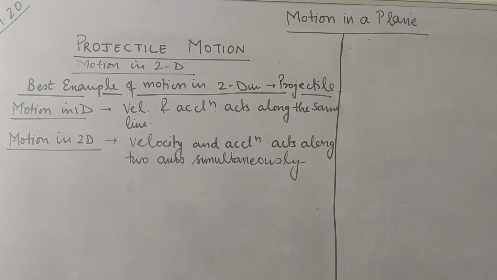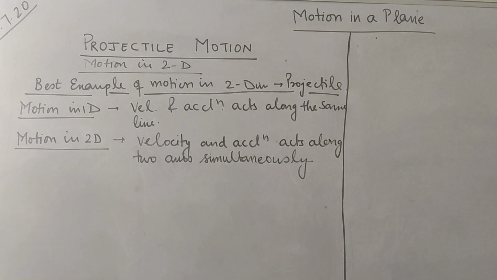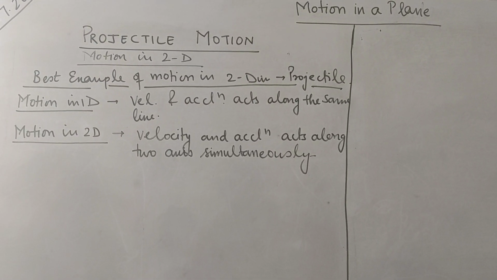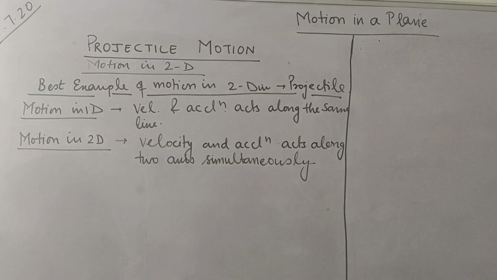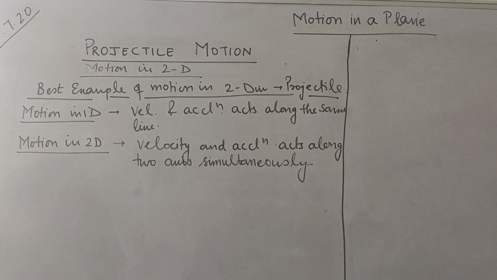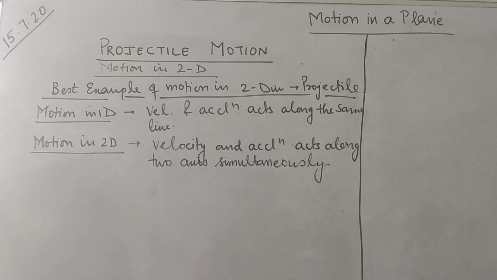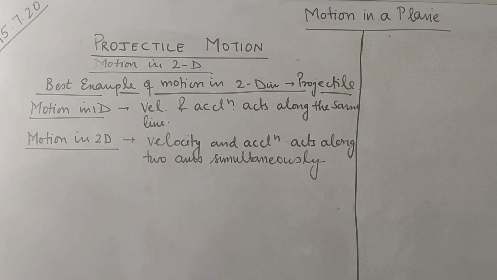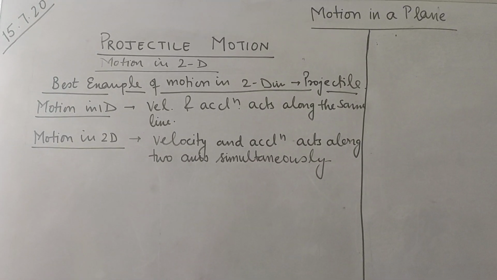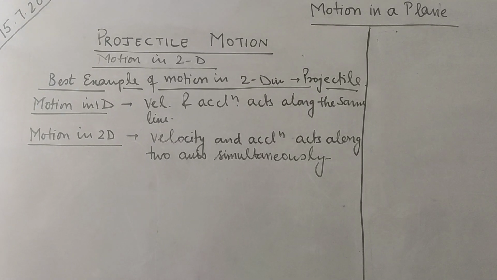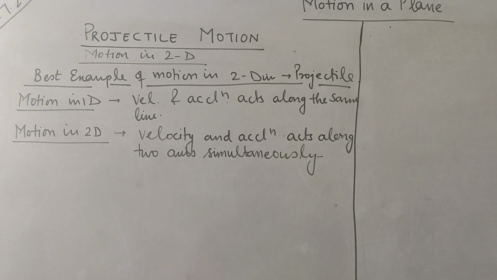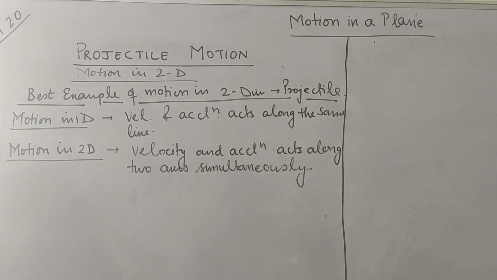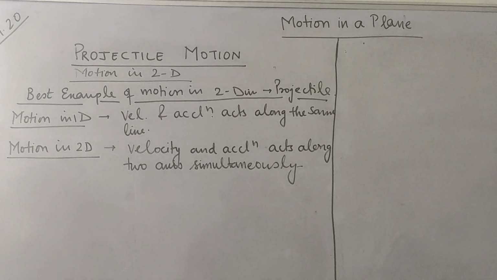Say for example, if you throw a chalk from the back of your class, it will come to the front, covering horizontal distance from the back of the class to the front and vertical height to which you have thrown the object. That is motion in two dimensions. So it is covering motion along the y-axis as well as along the x-axis.